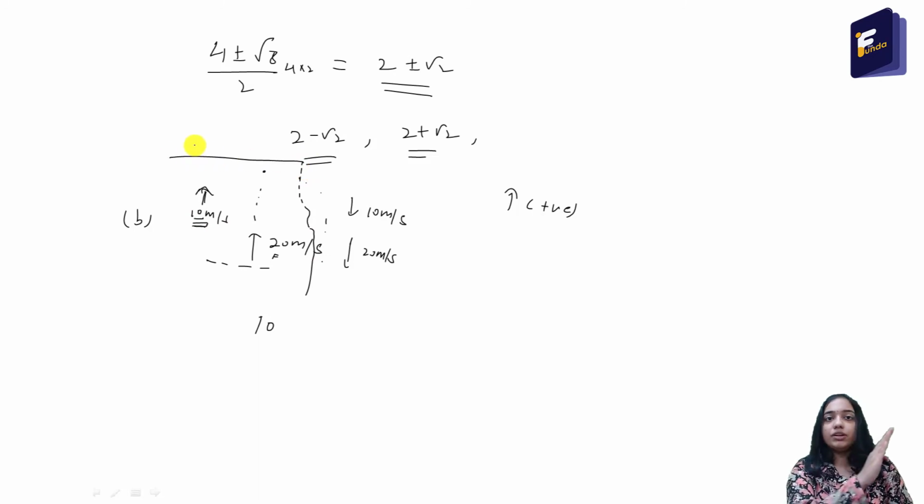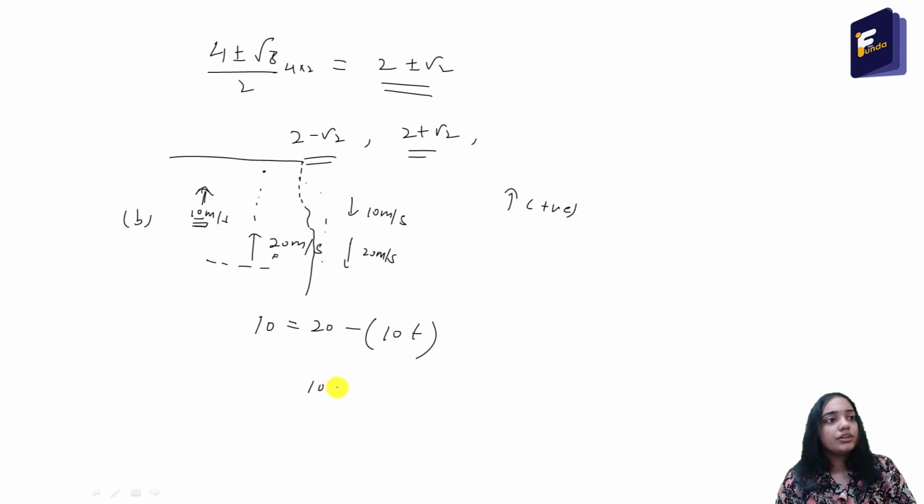Just look at this situation. We will divide the question into two parts, while going up and while going down. So V equal to U minus gt. U is 20 meter per second, upward is positive, and g is 10, because acceleration due to gravity is 10 in the downward direction.